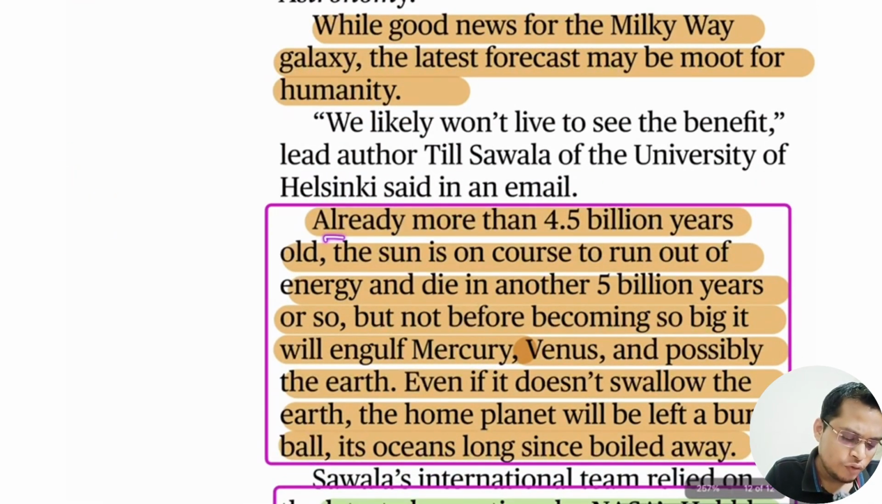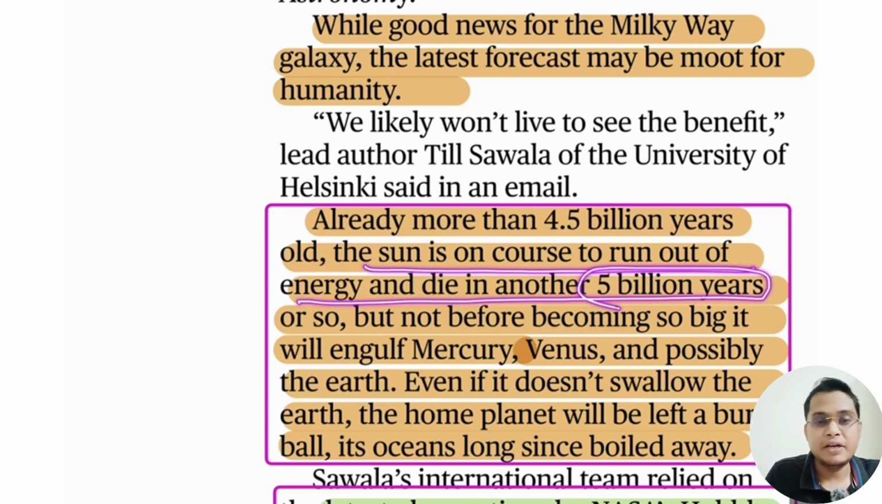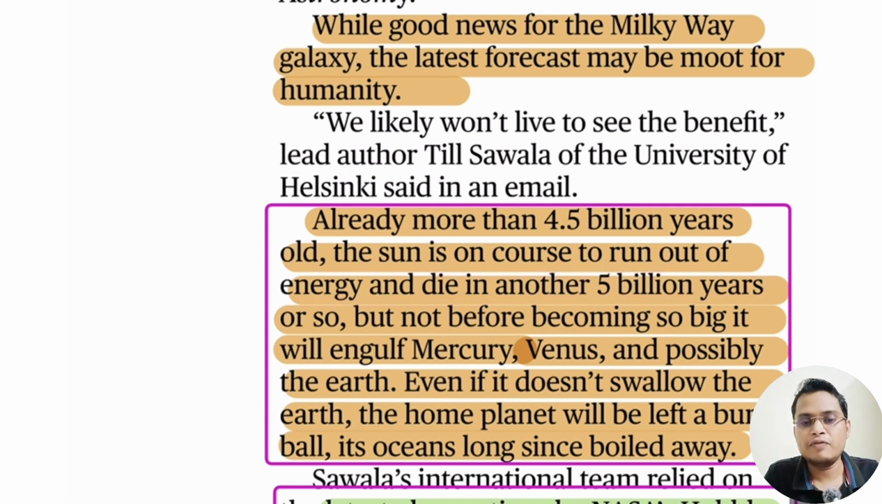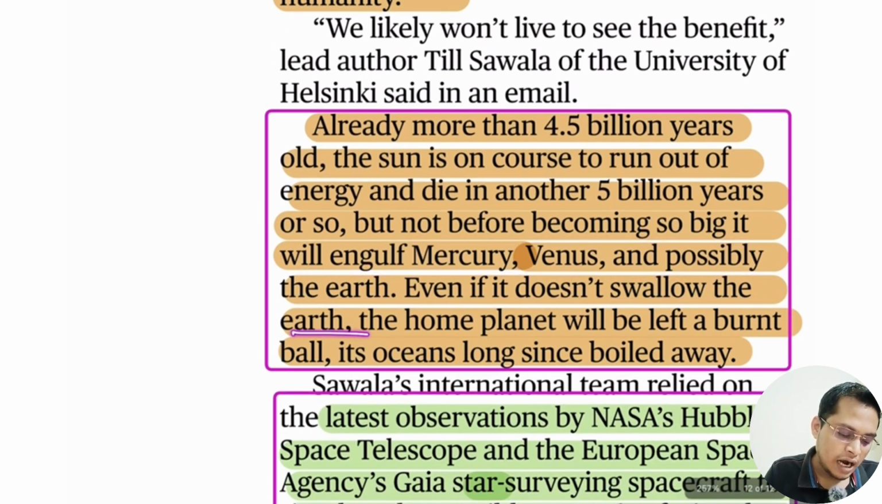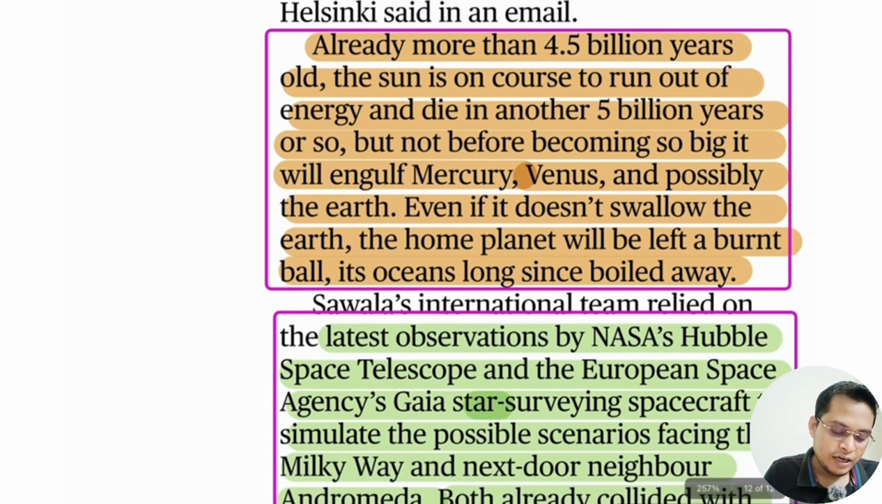The sun is already more than 4.5 billion years old, and it is on course to run out of energy and die in another 5 billion years. We have already covered 4.5 billion years, and after 5 billion years it will die out, but not before becoming so big that it will engulf Mercury, Venus, and possibly Earth. Even if it doesn't swallow the Earth, the home planet will be left a burnt ball, its oceans long since boiled away because of climate change.